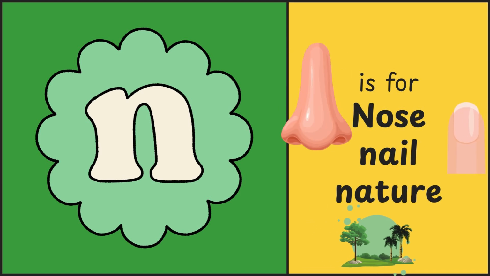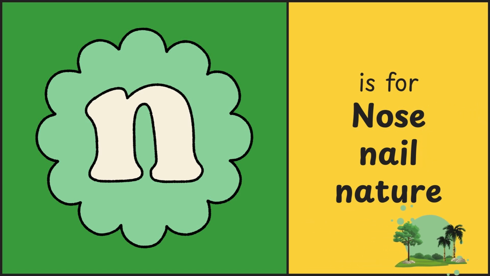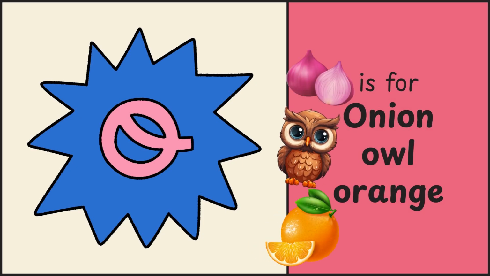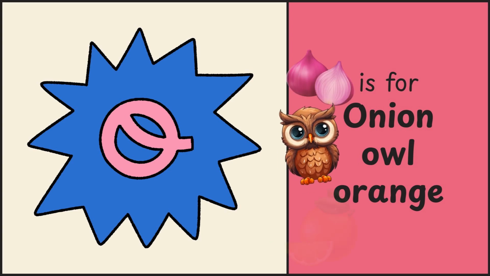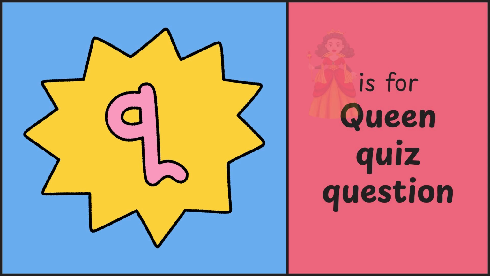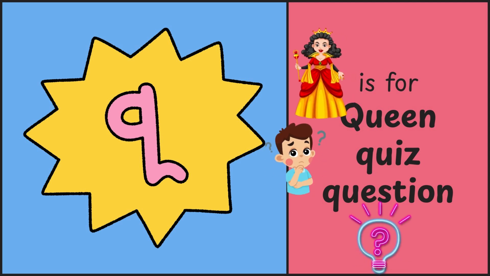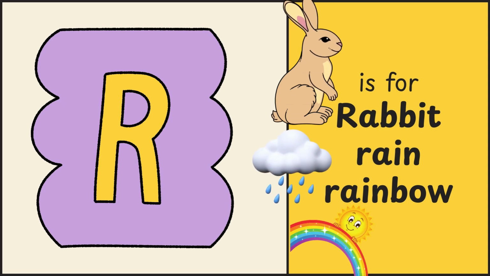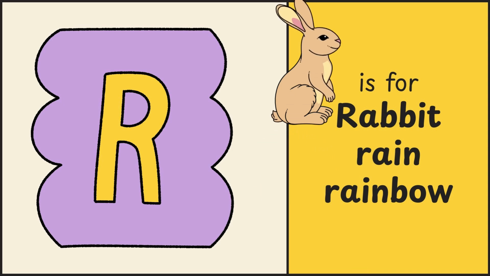N. N for nose, nail, nature. O. O for onion, owl, orange. P. P for pig, pumpkin, pencil. Q. Q for queen, quiz, question. R. R for rabbit, rain, rainbow.